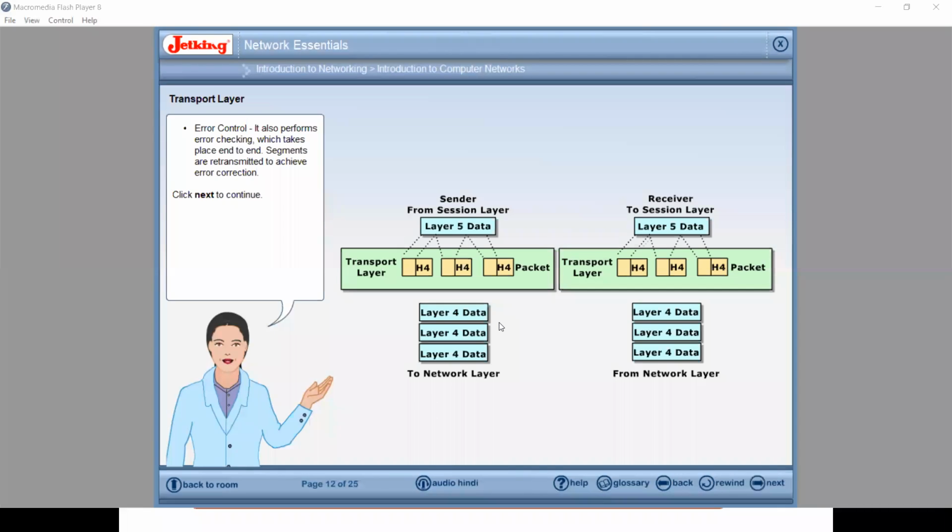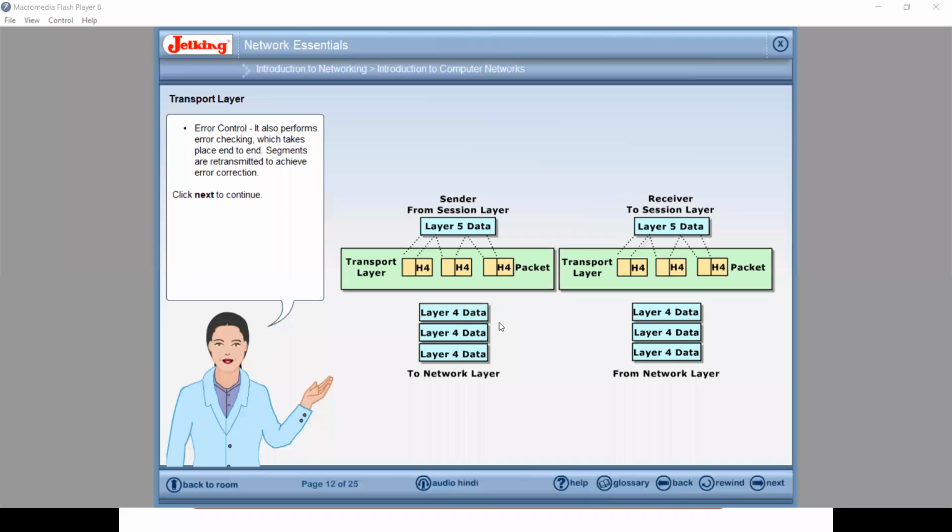So as I already told you, the data link layer has the responsibility of flow control as well as error control. But always remember that particular error control and flow control is at the basic level at the data link layer. But for end-to-end flow control and error control, end-to-end means what? Directly to source and directly to destination. So that kind of end-to-end flow and error control responsibility is taken care of by the transport layer.